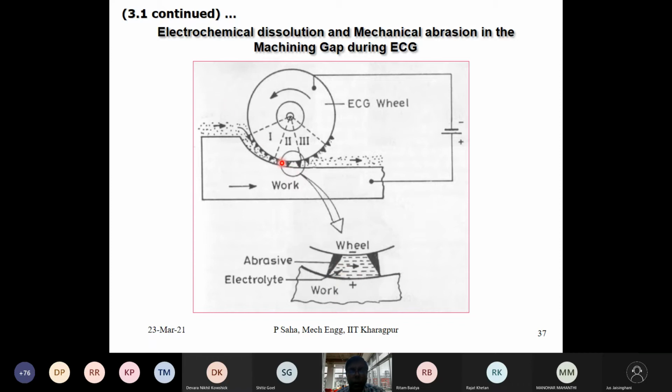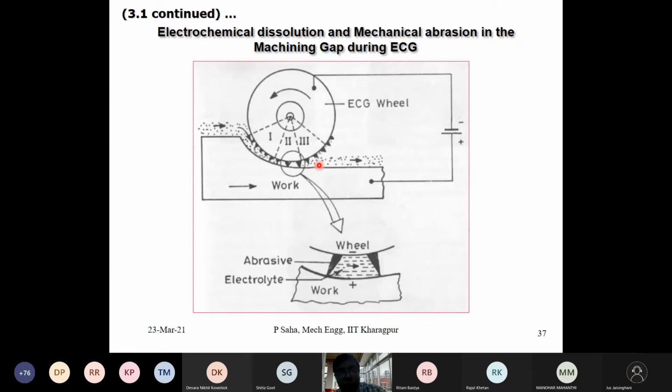Beyond this zone, again what is happening: the pressure inside the electrolyte is pressed over here, but from this zone the gap is opening up again, so the electrolyte can freely flow. And here, since there is no contact, the material has already been machined. In this zone maybe some ECM action will be there, but mostly it will be what? Polishing action, an electrochemical polishing action.